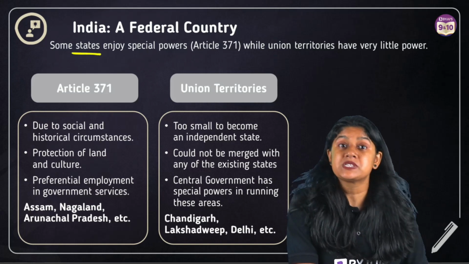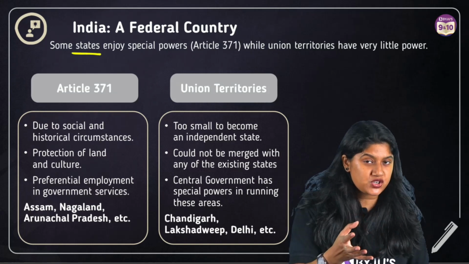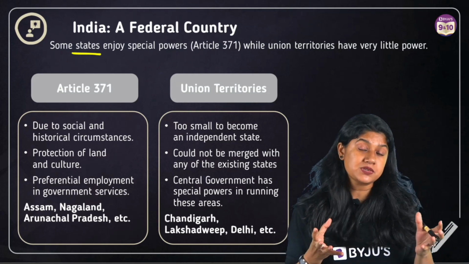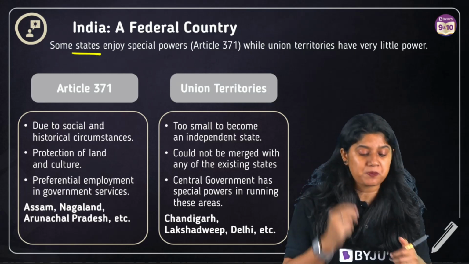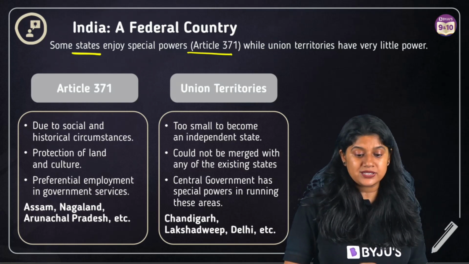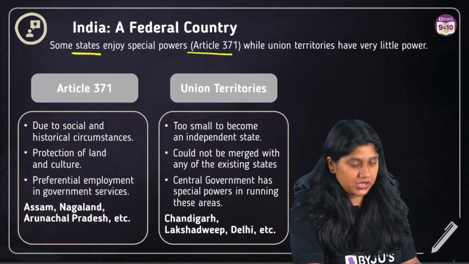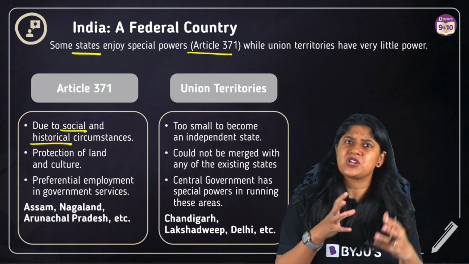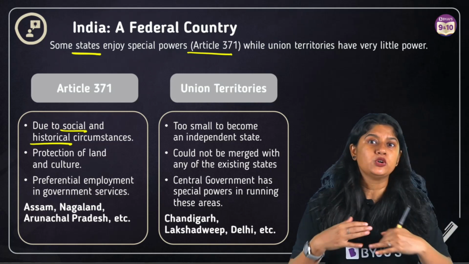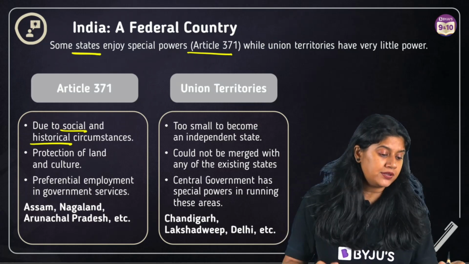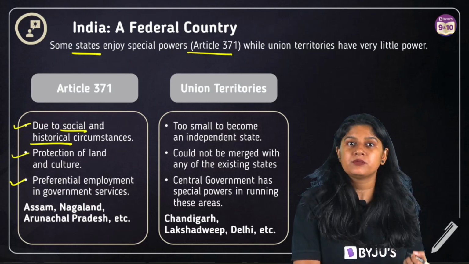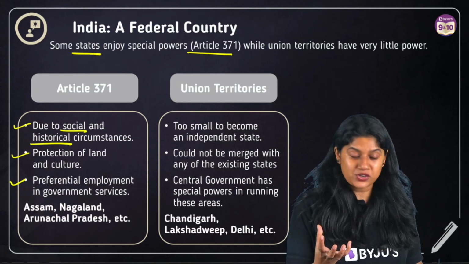In our country, we have some states which have special power. We clearly mentioned that in holding together federalism, all the states are not equal. We have some states which are unequal, and of course they are granted special power. We have this article, which is Article 371. Due to the social and historical circumstances of that particular place, development has not occurred, and it could be due to geographical reasons also. What happens? The government, for the protection of the land and the culture, provides them these special conditions or special laws that are there for them.